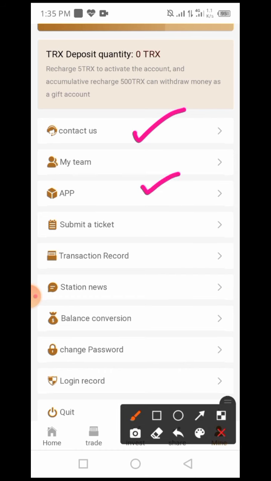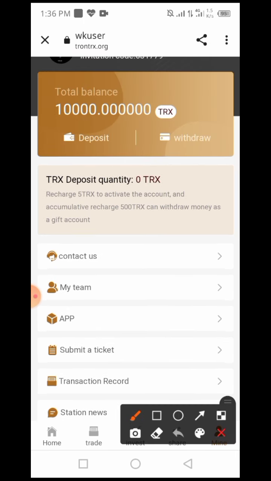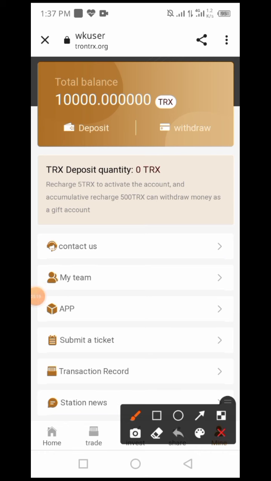You can download the app and use it in Android apps, and there are transaction records, station news, balance conversion, change record, login record and quit. You can see that the TRX deposit quantity is 0, and I will explain how to deposit, how to recharge and how to withdraw from it. Recharge 5 TRX to activate the account, and accumulated recharge of 500 TRX can withdraw.